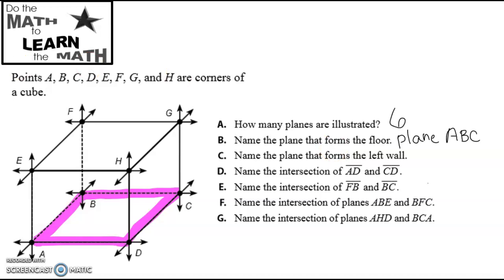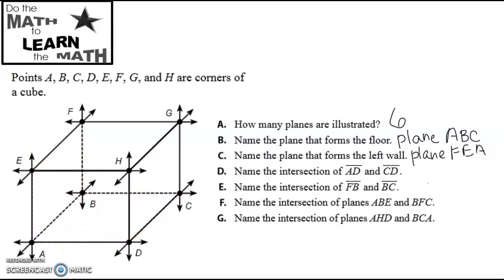Okay, name the plane that forms the left wall. So the left wall is going to be this guy over here. I don't have to go in alphabetical order when I'm naming these. To show an example of that, I'll just say FEA.